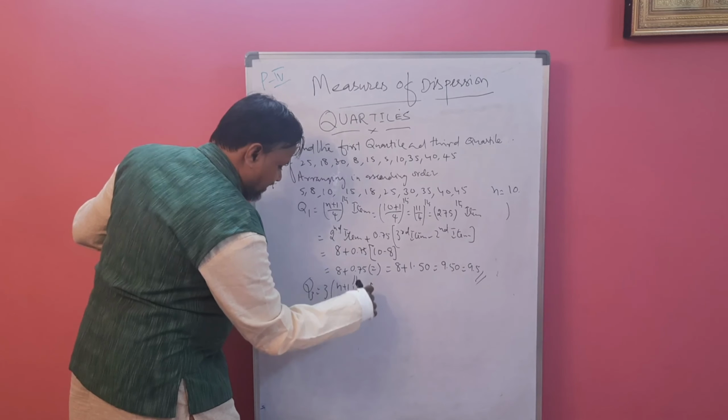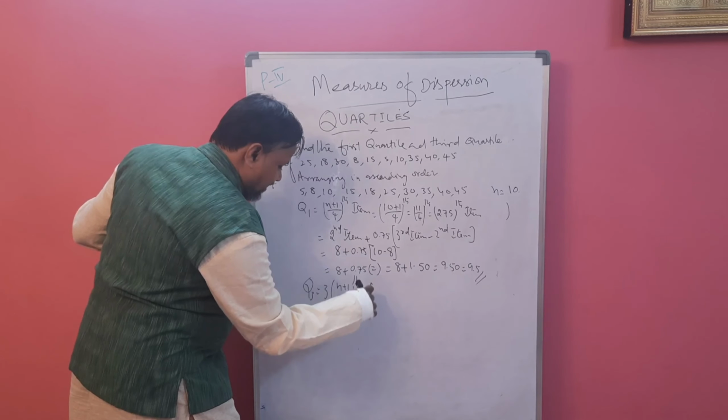Now we have to separate the integer part and the decimal part. The integer part is 8. So we write the 8th item of the observation, plus 0.25 of the 9th item minus the 8th item. This is a method to calculate the quartile.